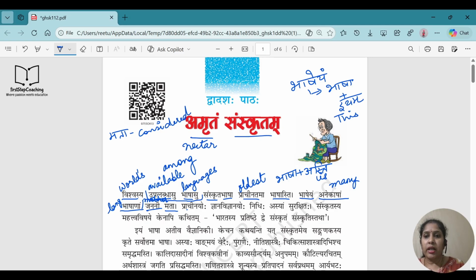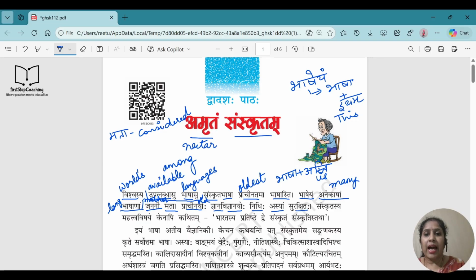Okay. Prachineyoho Gyan Vigyaneyoho Nidhi Asyam Surakshitah. Prachineyoho means old. Prachin means old, right? Gyan Vigyan means the different kinds of sciences and knowledges they are talking about.